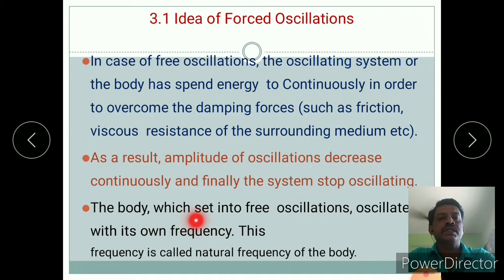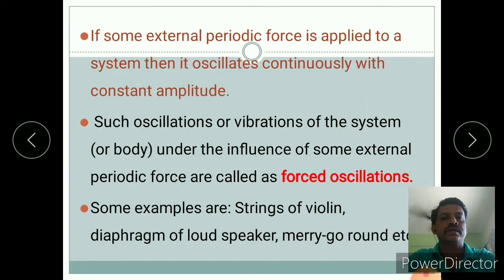The body which is set into free oscillation oscillates with its own frequency. This frequency is called the natural frequency of the body. So the pendulum in free oscillation will vibrate with its natural frequency, its own frequency by which it will oscillate. Such type of frequency is known as natural frequency. Okay, next part, next slide.